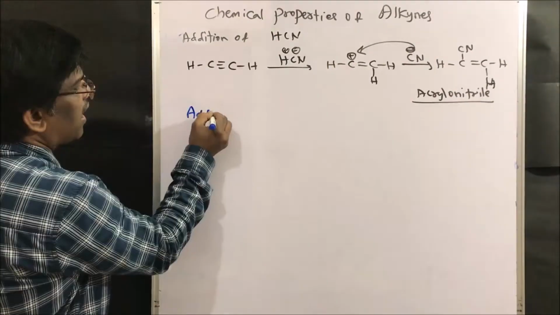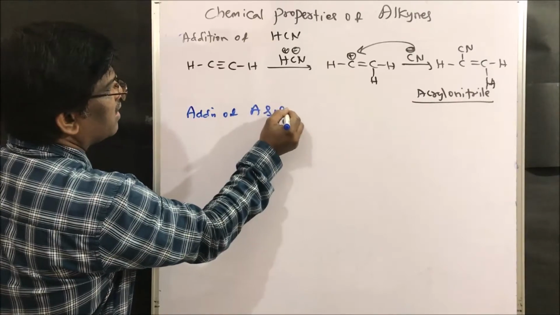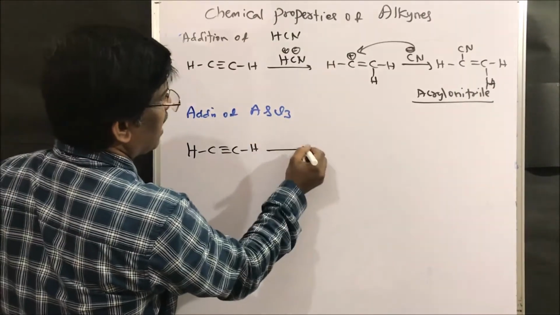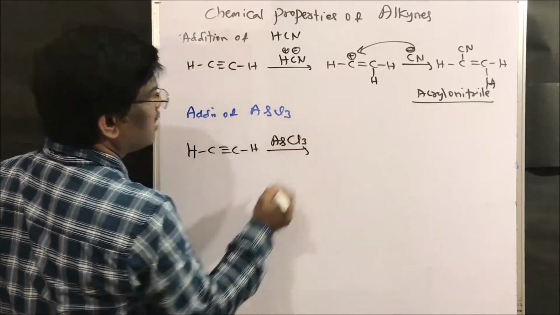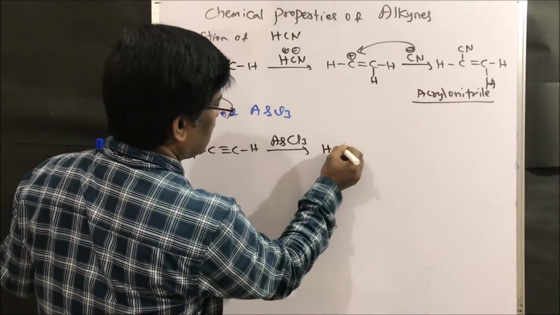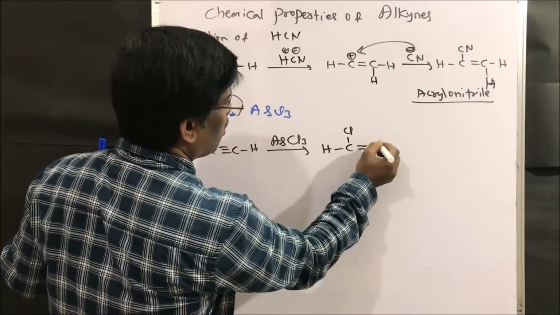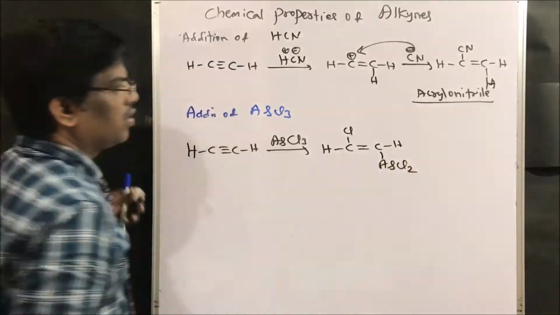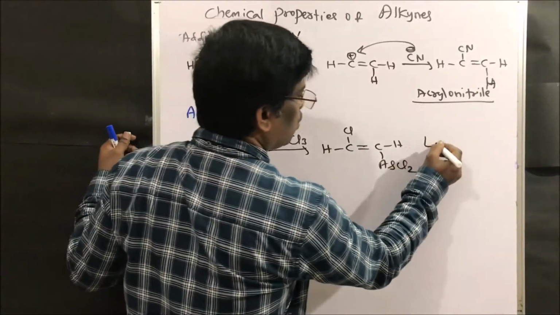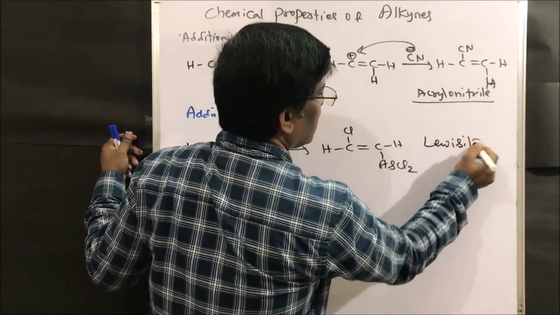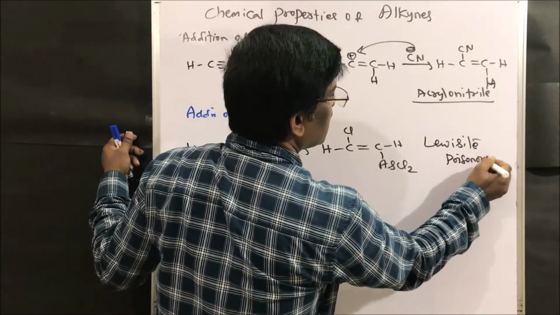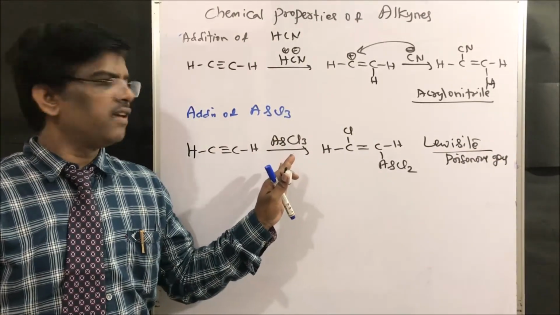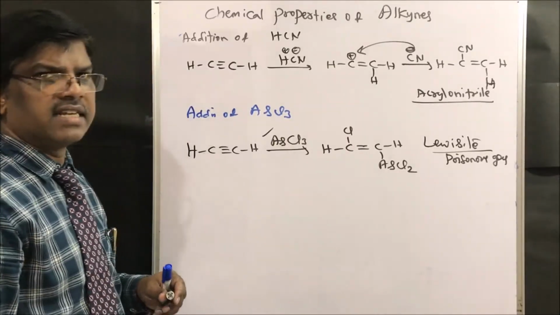right friends? Addition of arsenic trichloride. If I take the same acetylene, C triple bond C hydrogen, and arsenic trichloride, it attacks here to give hydrogen C, chlorine, double bond C hydrogen and arsenic chloride. This is known as Lewisite. It is a poisonous gas. So Lewisite can be prepared from acetylene by reacting with arsenic trichloride. Yes friends, next.